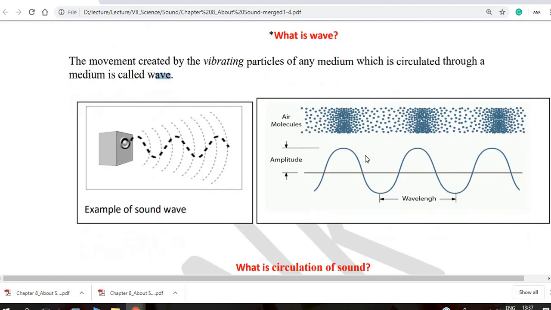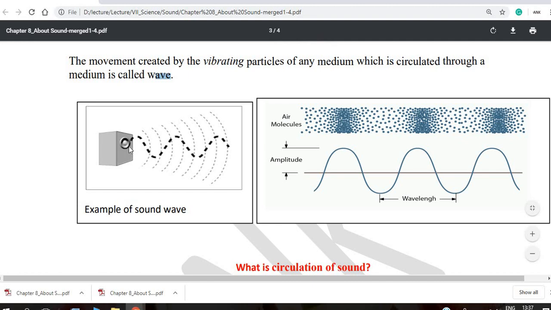Then look at the picture, look at the figure. These are the air molecules. The sound comes from the sources. Look, the speaker: the sound comes from the speaker, and how the sound travels, how the sound propagates, how the sound circulates is through the air molecules.